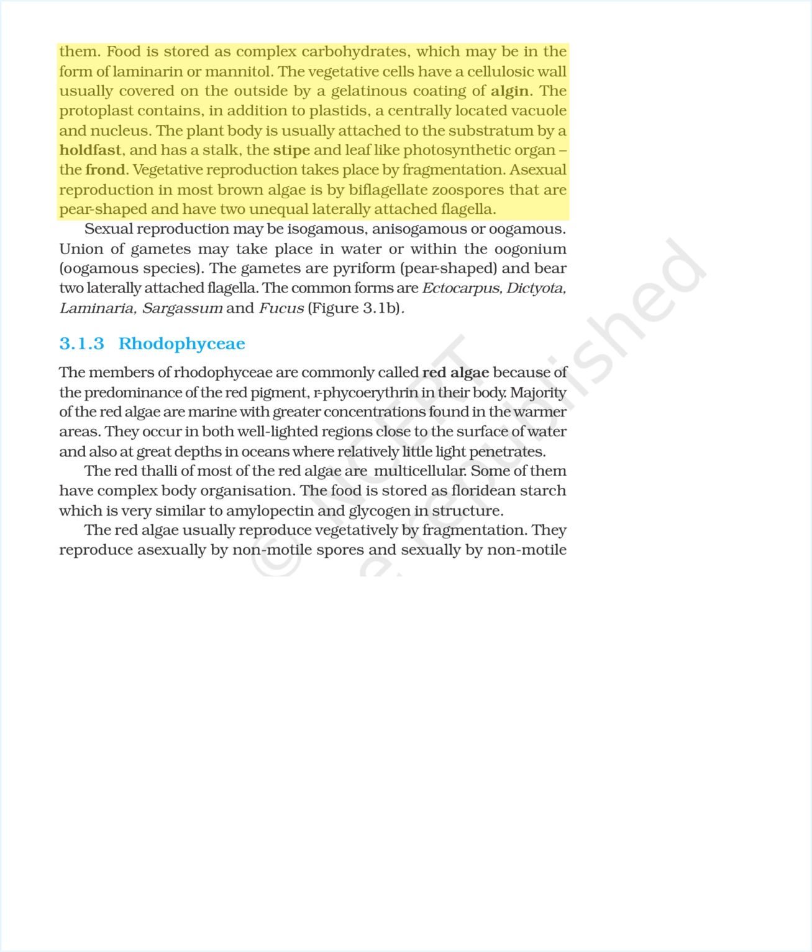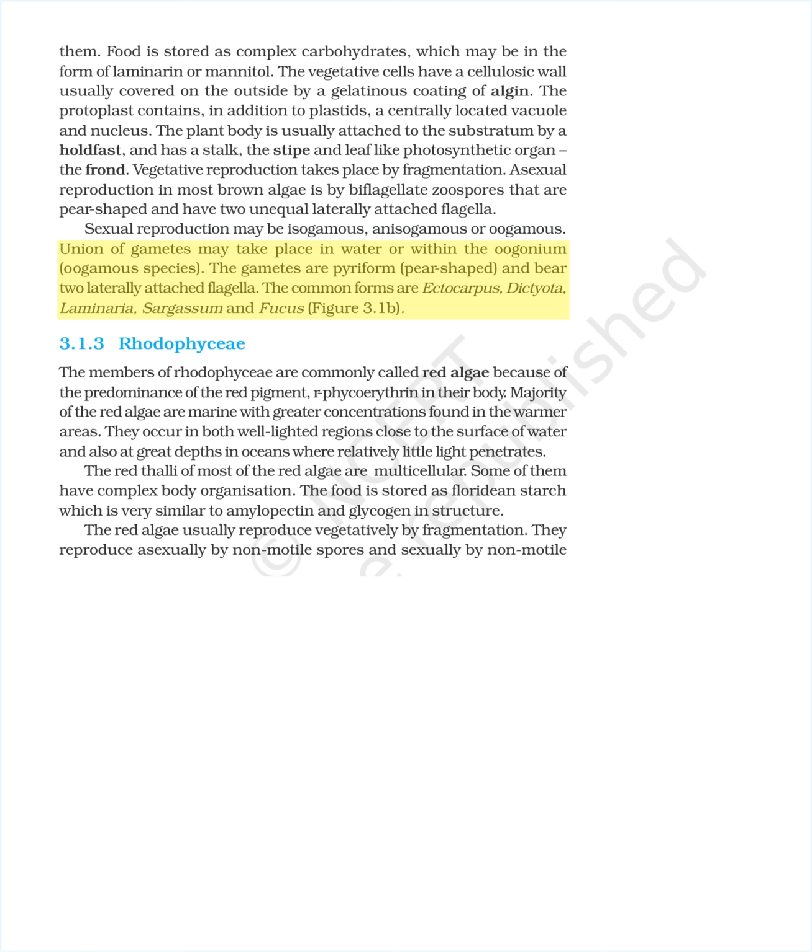The plant body is usually attached to the substratum by a holdfast, and has a stalk, the stipe, and a leaf-like photosynthetic organ, the frond. Vegetative reproduction takes place by fragmentation. Asexual reproduction in most brown algae is by biflagellate zoospores that are pear-shaped and have two unequal laterally attached flagella. Sexual reproduction may be isogamous, anisogamous, or oogamous.